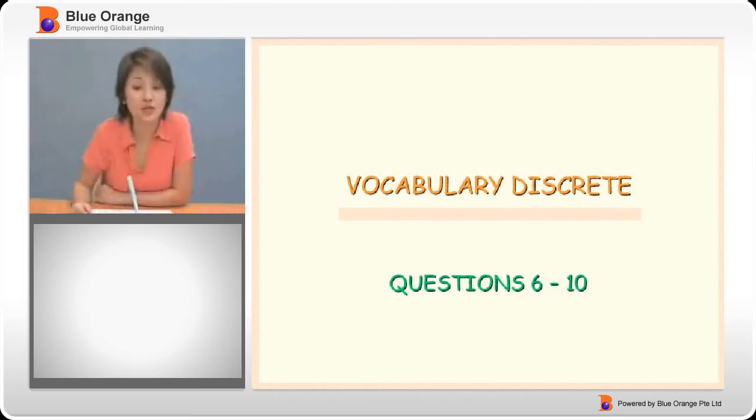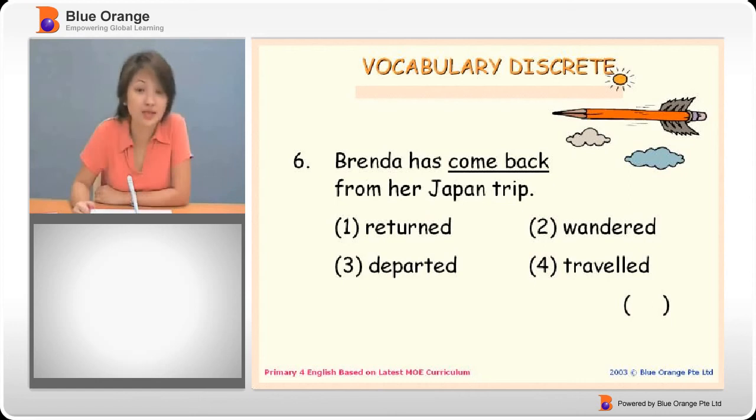Let's now move on to vocabulary discrete, the next part. You're supposed to choose the most suitable answer and write the number in the brackets. Let's look at question 6. Brenda has come back from her Japan trip. The underlined word is come back. What we have to do is to look for an option that we can use to replace the underlined words.